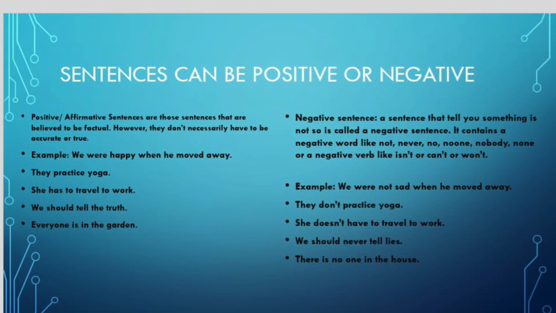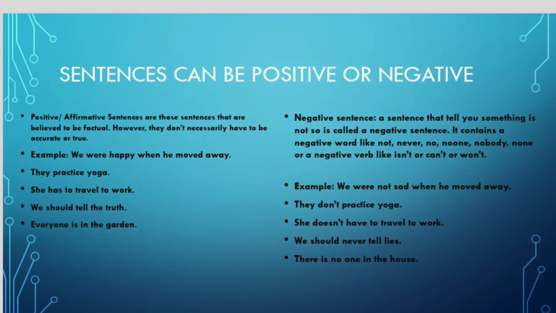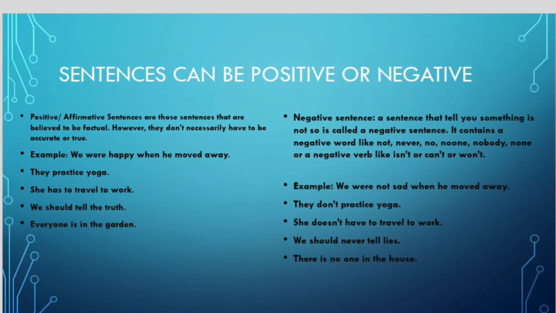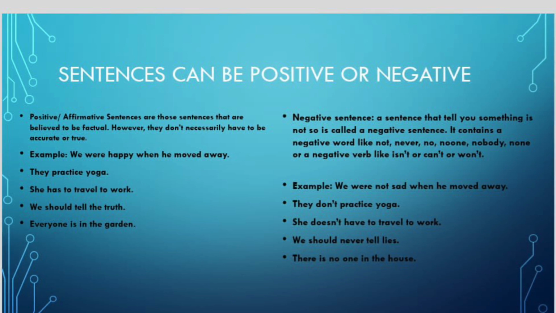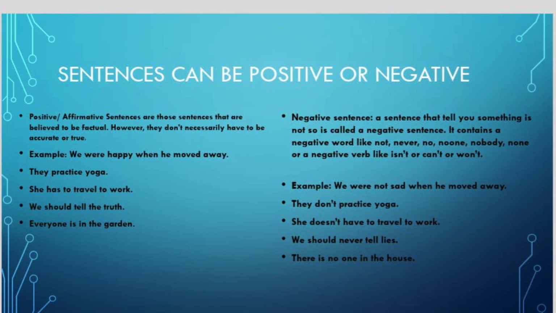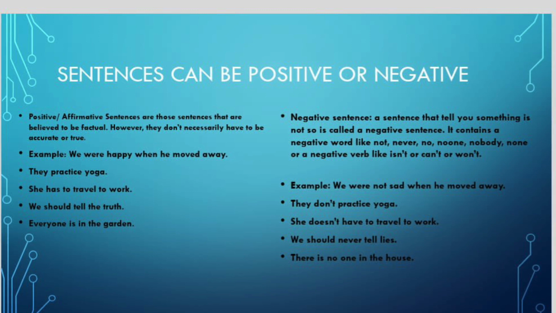Okay, so having said that, we have to remember that sentences can be both positive as well as negative. Now, positive sentences are also known as affirmative sentences, and these sentences are the ones that are believed to be factual.